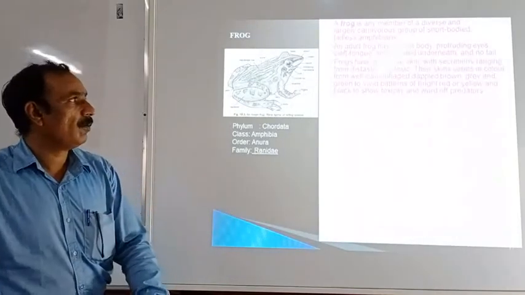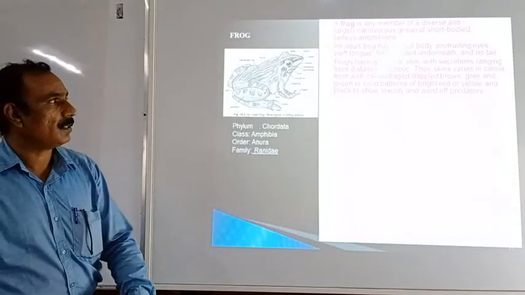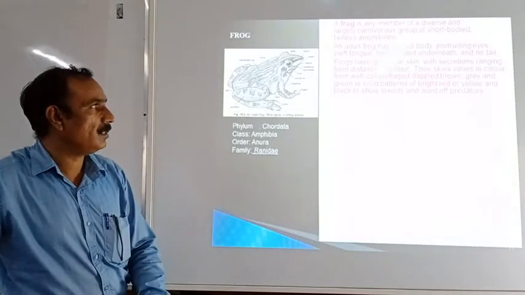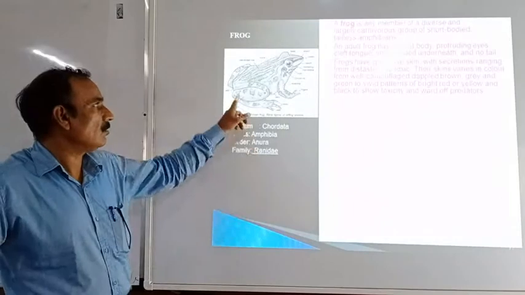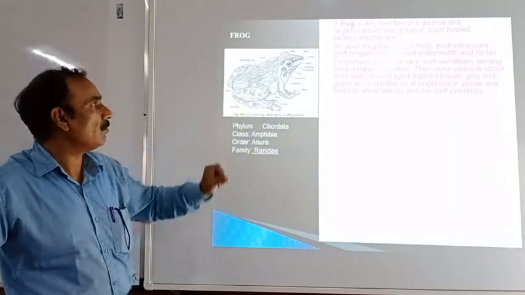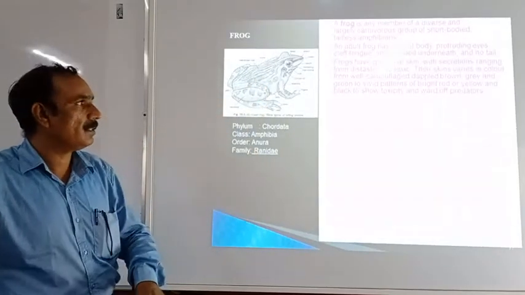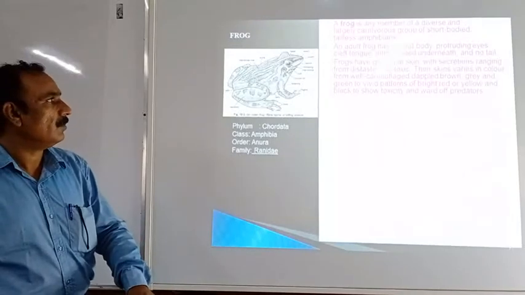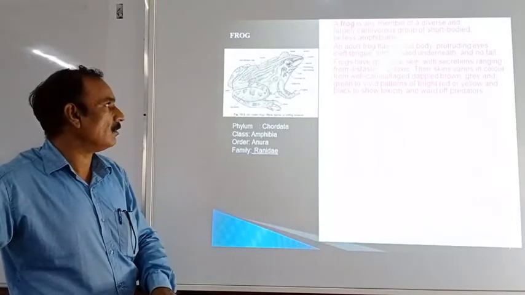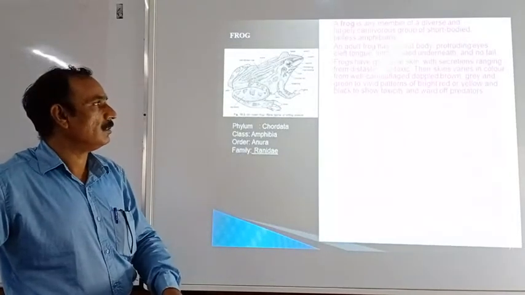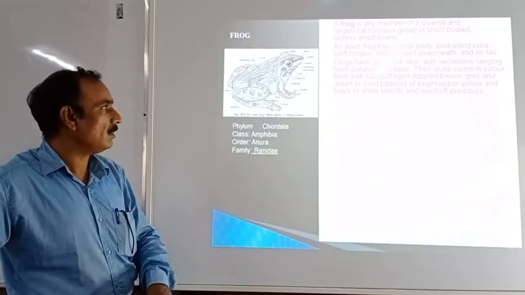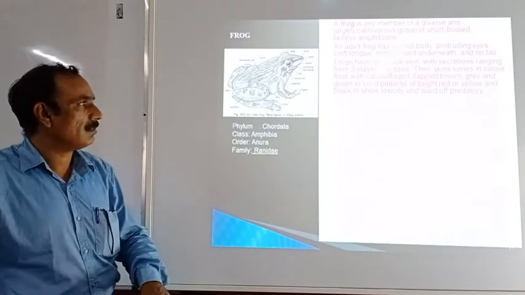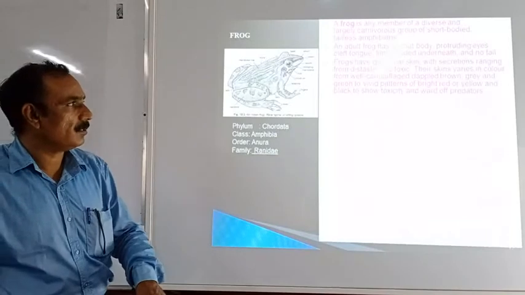Then they have glandular skin with secretions ranging from distasteful to toxic. In the skin, different types of glands are present, and the secretion of the frog may sometimes be toxic, or sometimes distasteful.